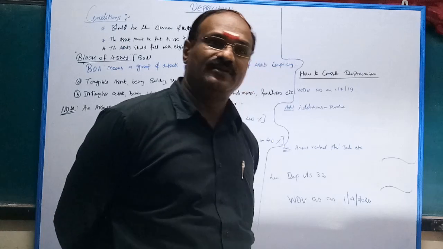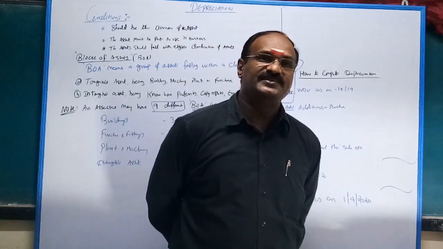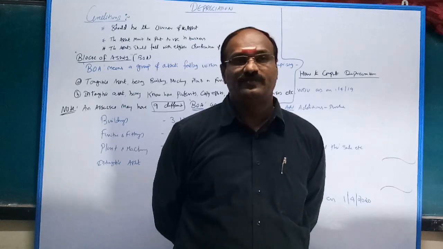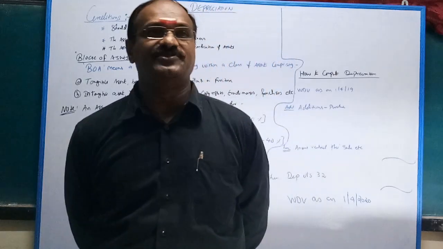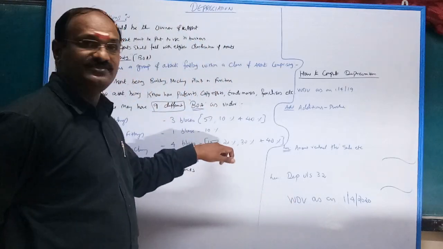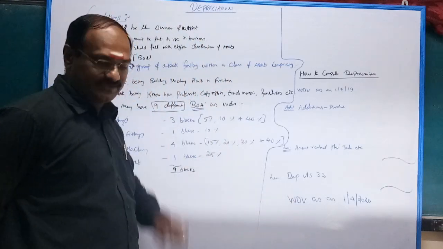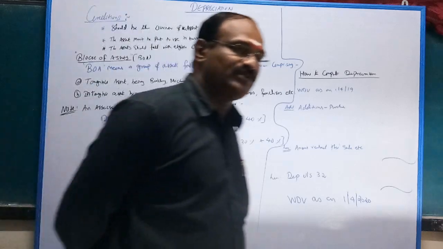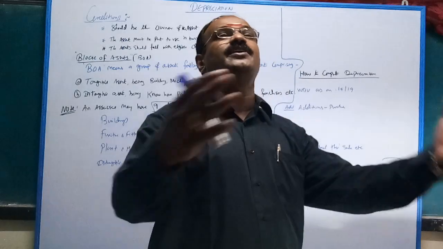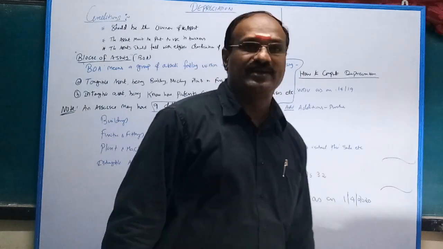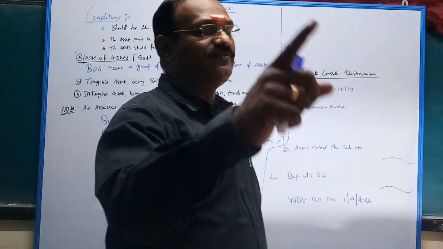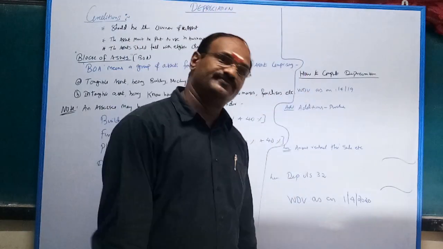I didn't get you, sir. For example, say the depreciation rate is 15% for plant and machinery. If you purchase 10 lakhs worth of machinery and put it to use for more than 180 days, then you can claim 10 lakhs into 15%, 1,50,000 as depreciation.